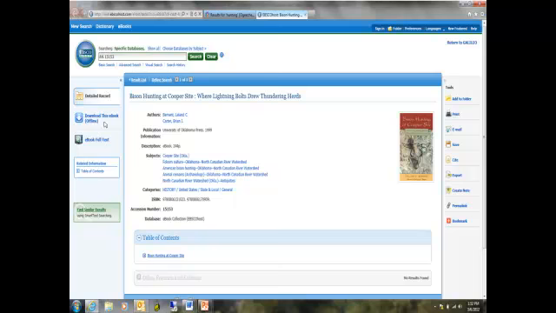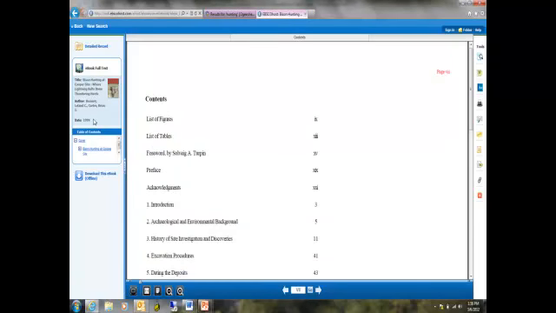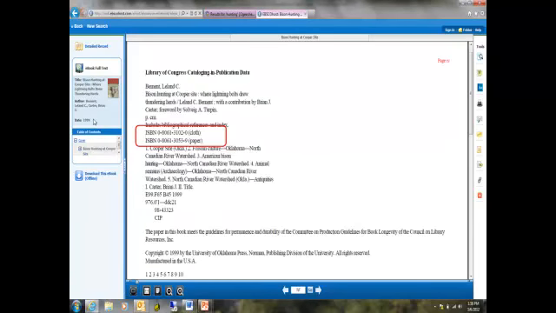I can also download it. If you click on this, it will tell you which devices it can be downloaded to. This is just an example of the table of contents. I'm also showing you the ISBN number, and we'll talk about that when we get to EasyBib. So you might want to write down the ISBN number if you're using an ebook.